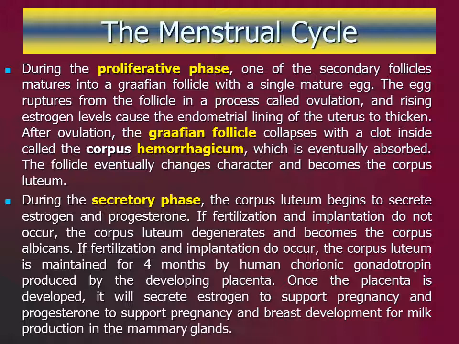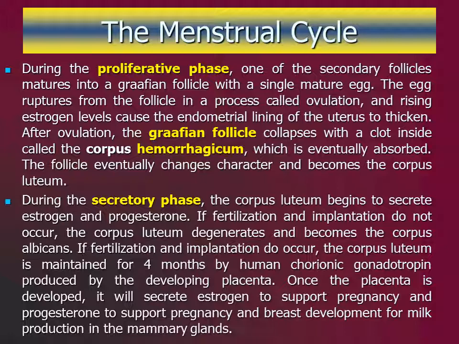If fertilization and implantation do not occur, the rising levels of progesterone and estrogen from the corpus luteum inhibit luteinizing hormone releasing hormone, LHRH, from the hypothalamus and LH from the anterior pituitary gland. As a result, the corpus luteum degenerates and becomes the corpus albicans. This will initiate another menstrual cycle.